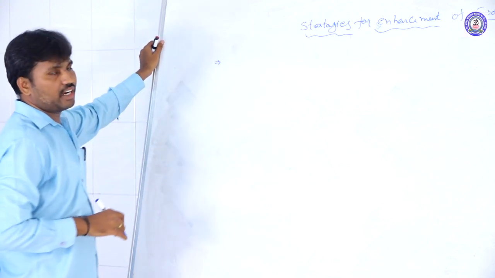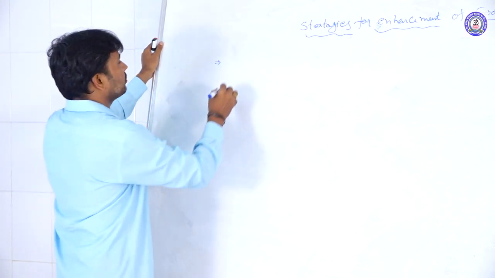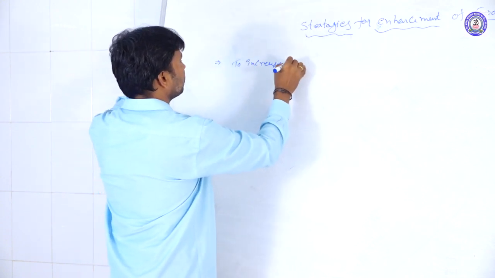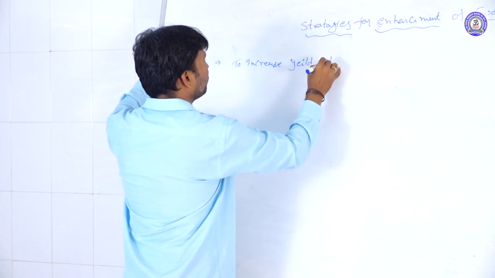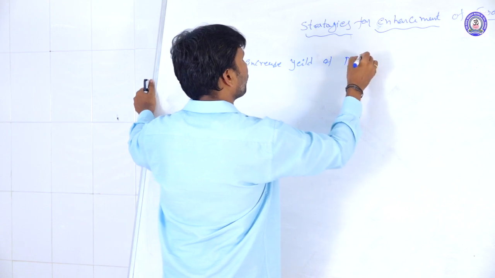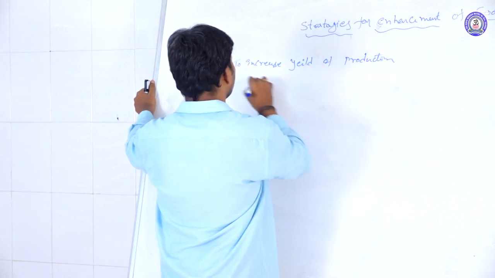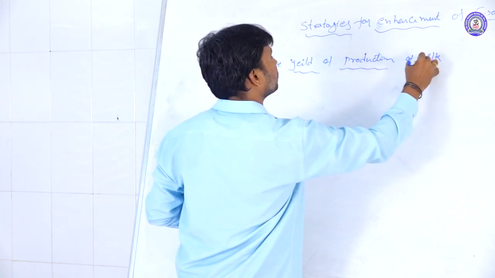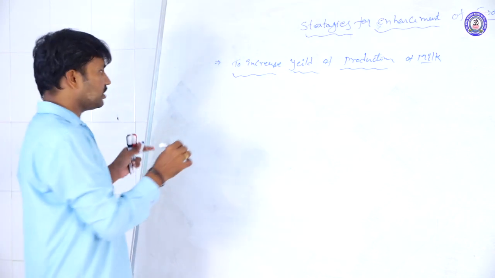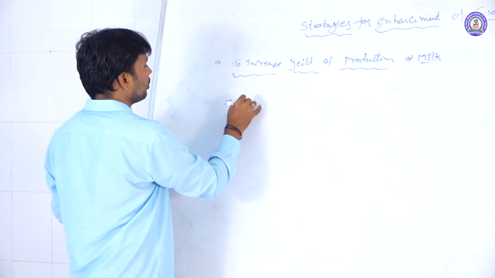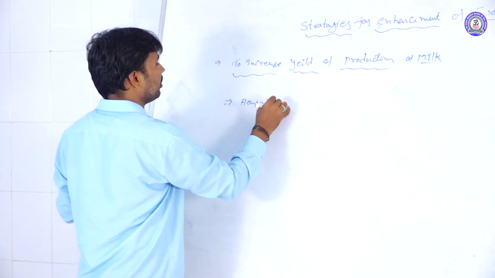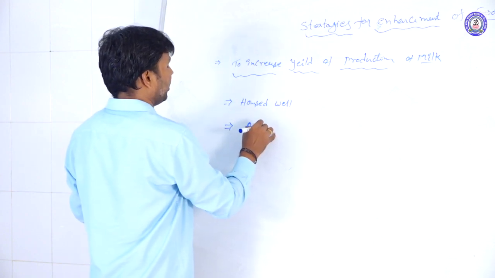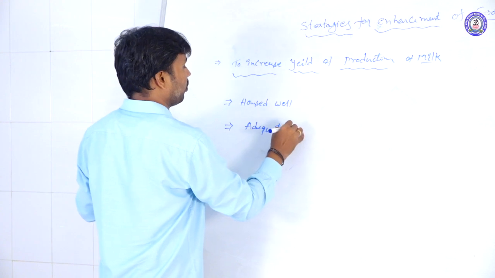Along with these breeding methods, to increase the yield of milk production, we follow some precautions in the dairy farm industry. The first is to house the animals well, and the second is adequate water.